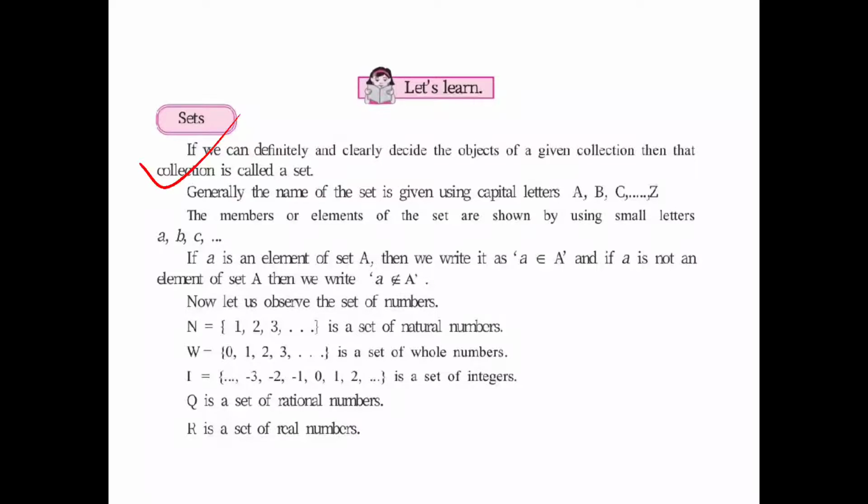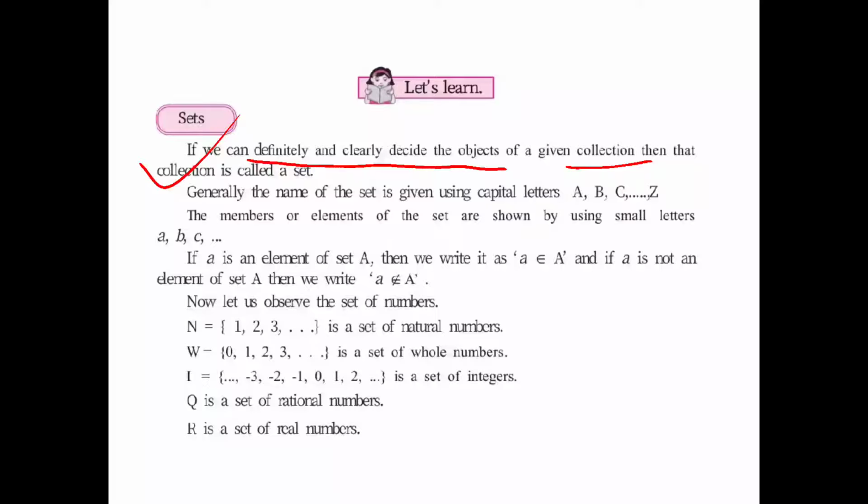So definitely and clearly decide the object. This means well-defined collection of object. The way of writing is different, but the better way is well-defined collection of object. You can select any of the way and write the definition.